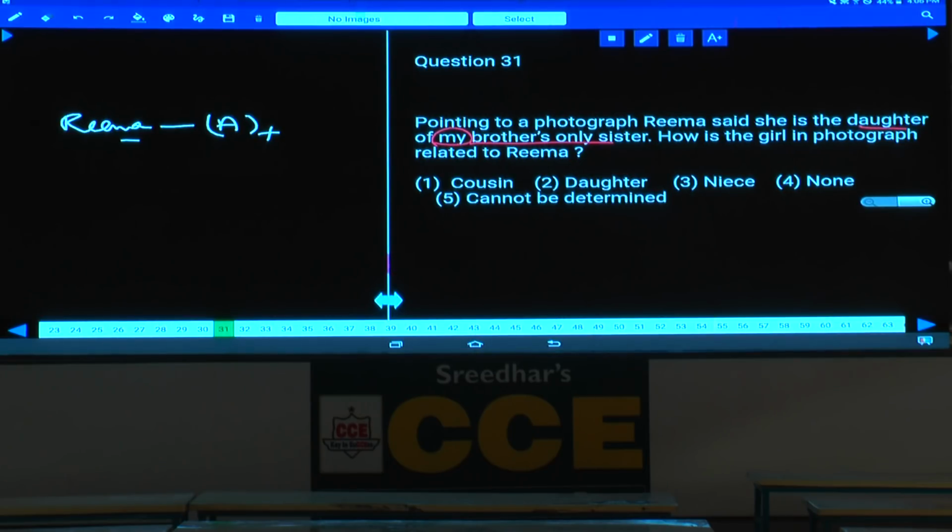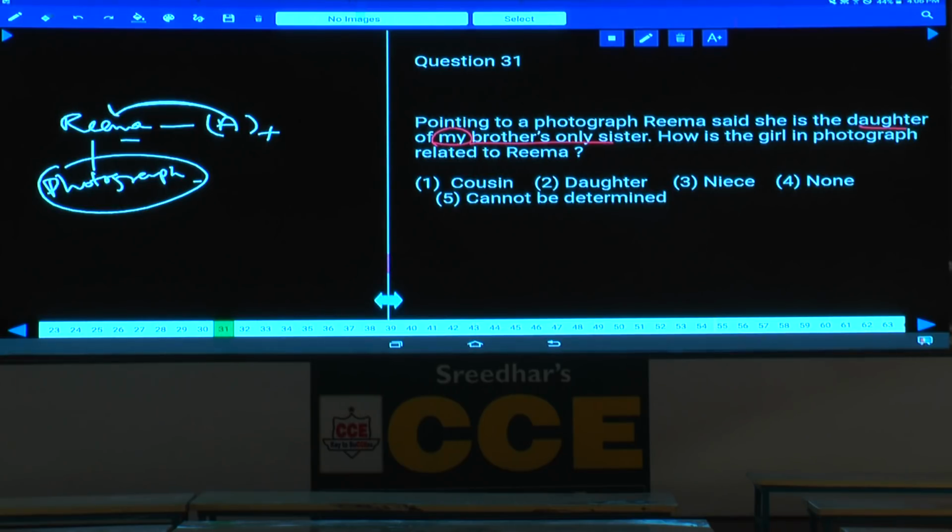She is the daughter of whom? She is the daughter of Rima. Now the person in the photograph is the daughter of Rima. Now this person in the photograph is the daughter of Rima's brother's only sister. Rima's brother's only sister is Rima, and that person is Rima's daughter. Rima's daughter, that is choice 2.